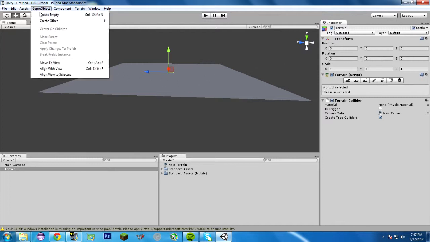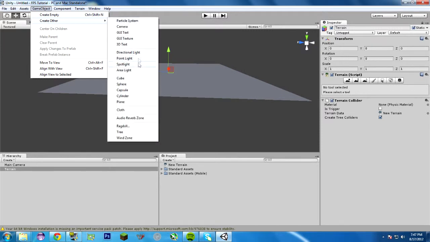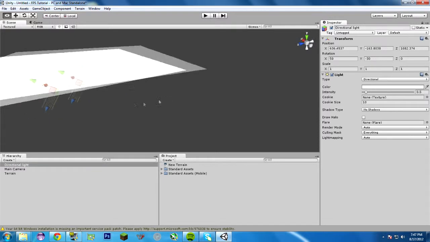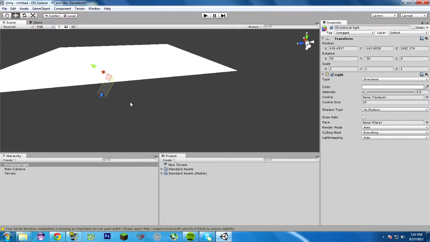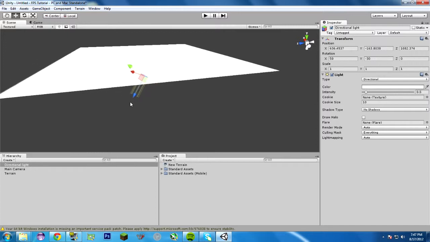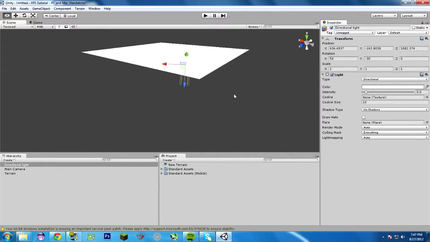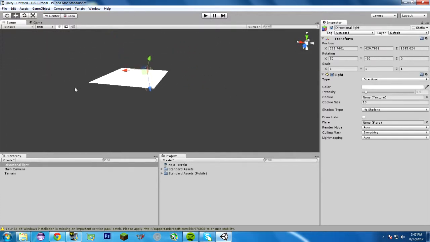So I'm going to go Game Object, Create Other, and I'm going to go to Directional Light. I'm going to move this directional, you can also pan. You can move around with arrow keys, just hold it, and it'll really speed up. And let me get over here. I'm going to move this lighting. Lighting is kind of hard to tell where it is.